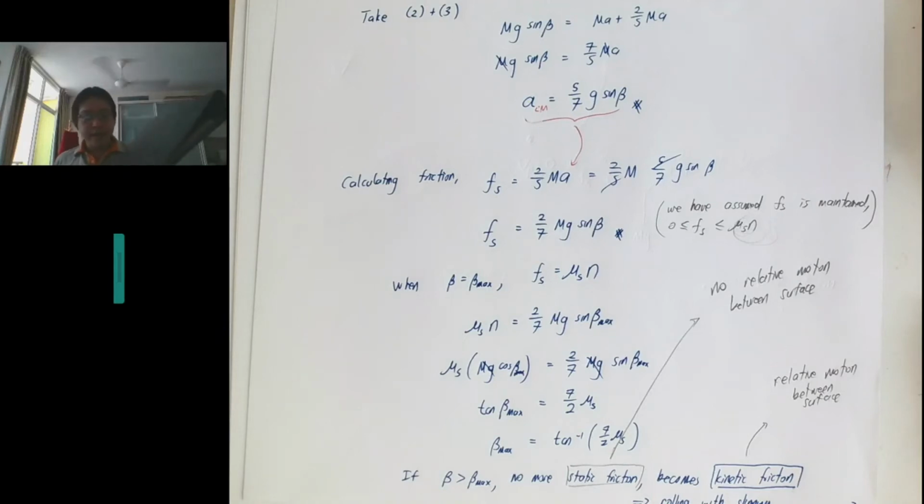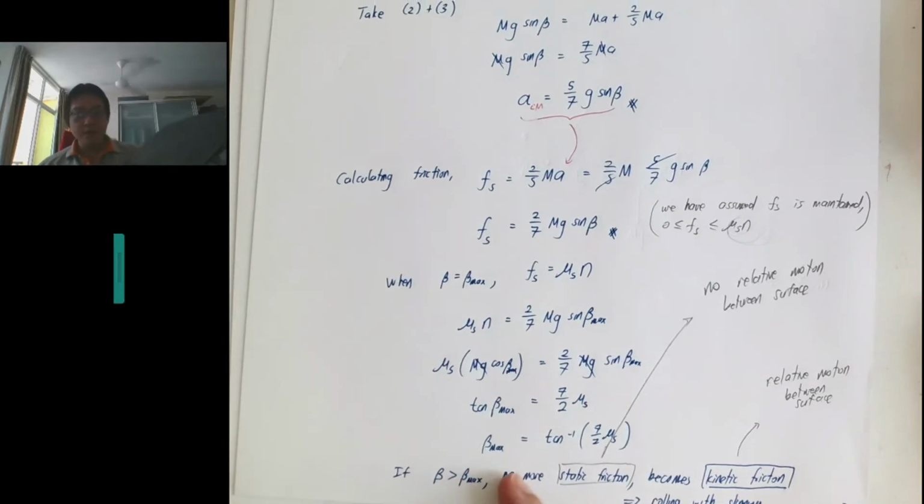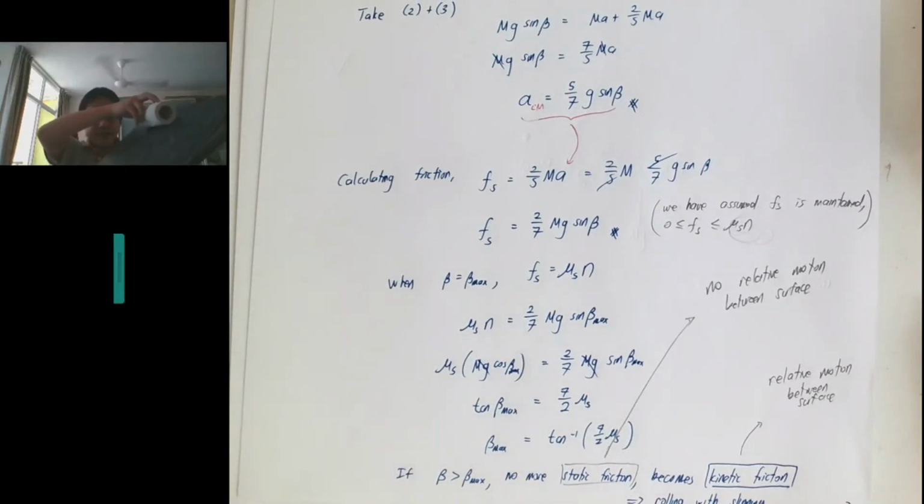But if I increase the angle too much, beyond beta maximum, then it becomes kinetic friction. That means it's no longer rolling around. It's just sliding over the surface. It will rotate a bit, but the VCM will no longer be the same as V tangential, so it will be sliding over the surface, and it's no longer a pure rolling motion. Hopefully you can visualize this using toilet paper.